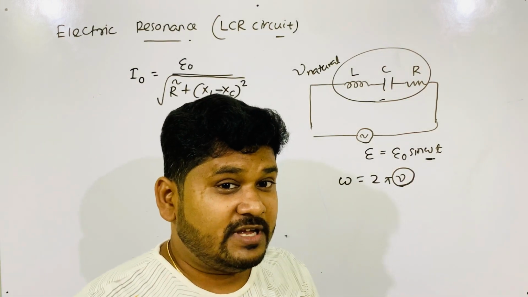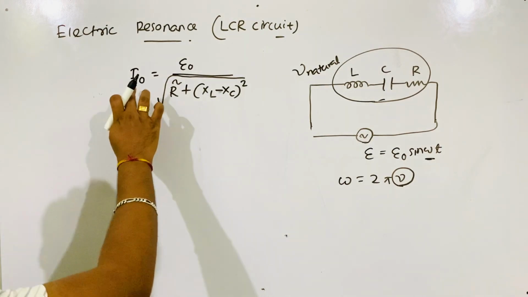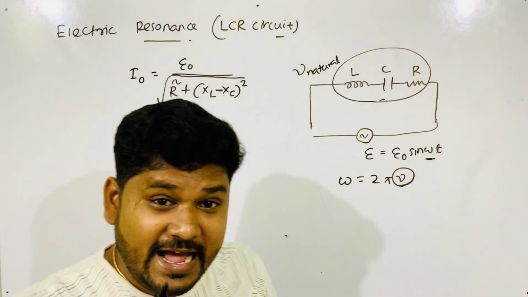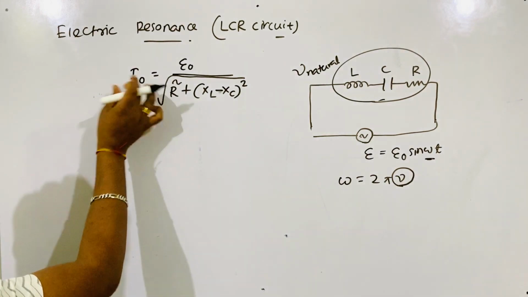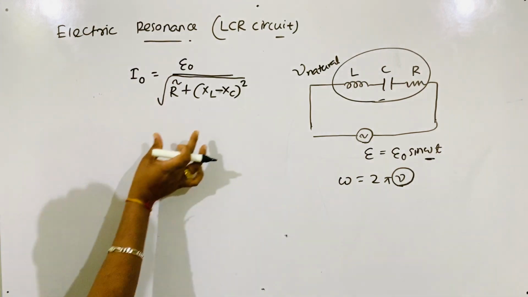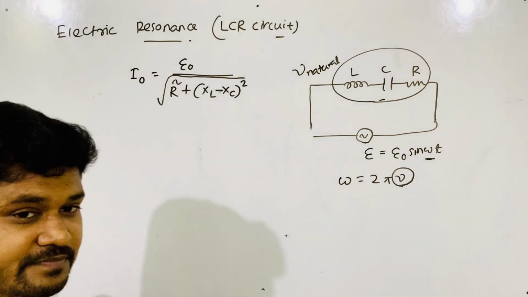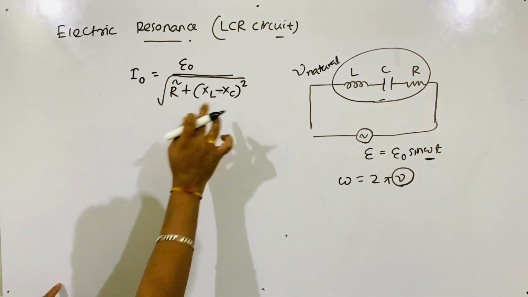During resonance, I naught becomes maximum. If I naught becomes maximum, the denominator becomes minimum. How will it be minimum?